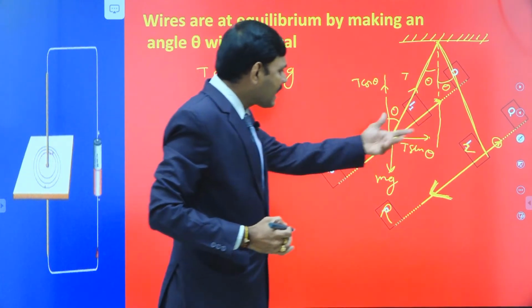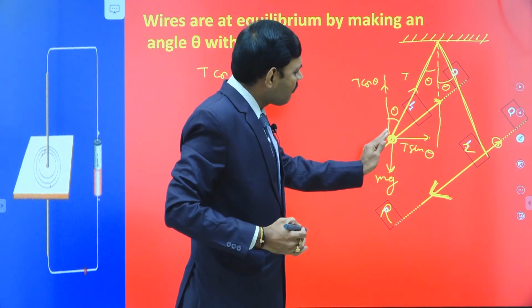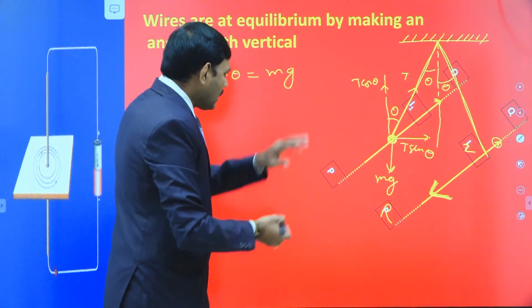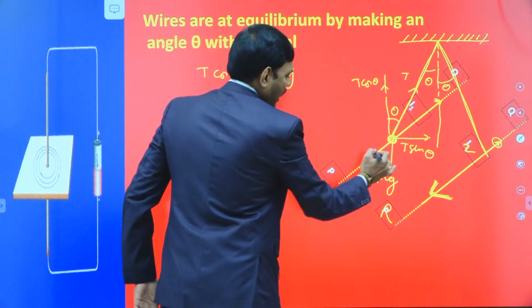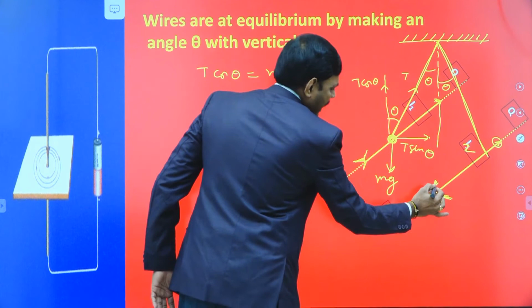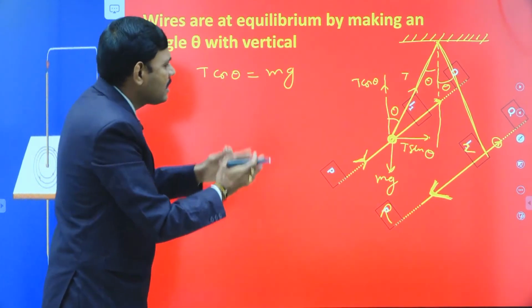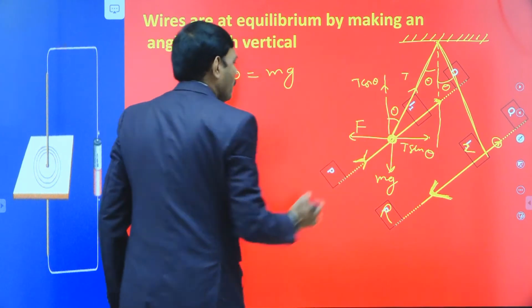Then T sin theta, the component of tension, pulls the wire towards its mean position. But in equilibrium, that should be balanced by magnetic force. Here we have I1 carrying current in this direction and I2 in the opposite direction. These are two parallel long wires carrying current in opposite directions, so a magnetic repulsion force acts between them.